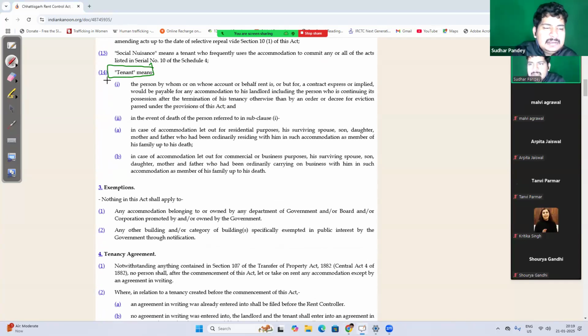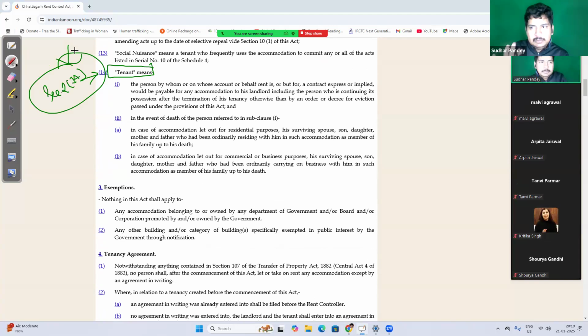Tenant. Who is a tenant? As per Section 2 clause 14, and remember that these clauses you have to mug up, you have to remember. Tenant means the person by whom or in whose account or on whose behalf the rent is, or but for a contract express or implied would be payable for any accommodation to his landlord. So tenant shall include any person who has to pay rent or on whose behalf the rent is payable. That person shall be considered as a tenant.